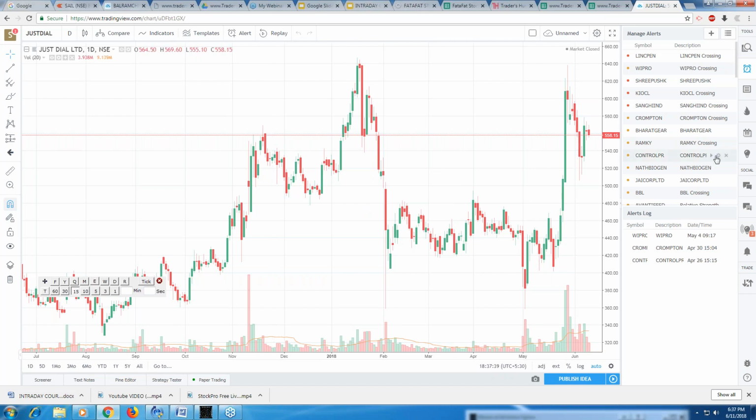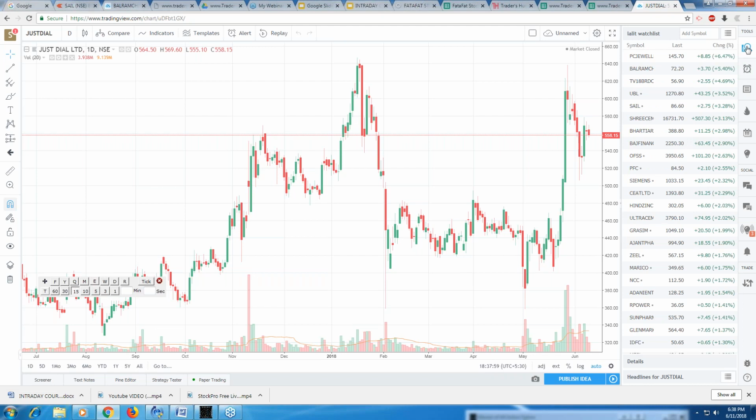And if you are trading intraday, you need absolutely accurate data, right? And I'm telling you, the accurate data you get on tradingview.com. TradingView will give you the absolutely latest, real-time data, and that too accurate. The candles will also be accurate. So when I'm going to be doing live trading with you, I will be using this platform only, and this platform is a paid platform.